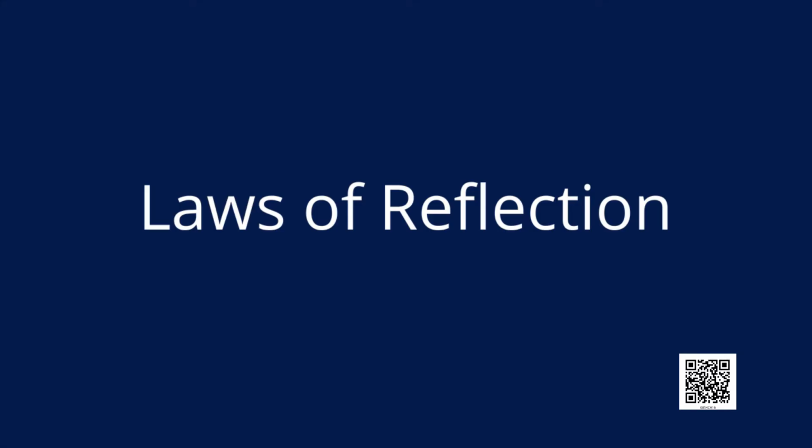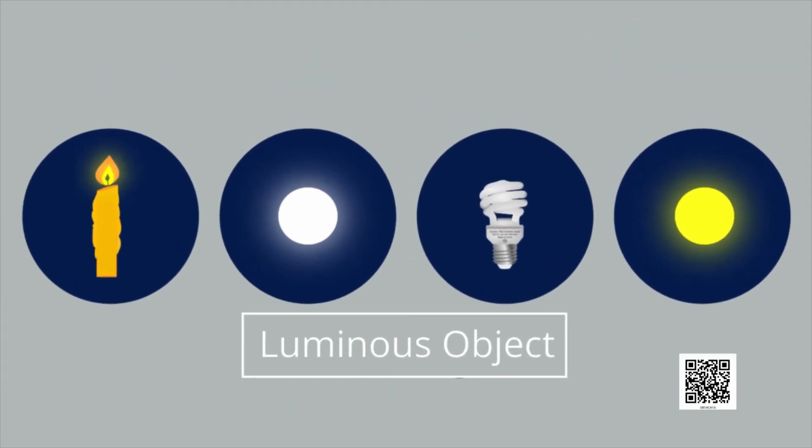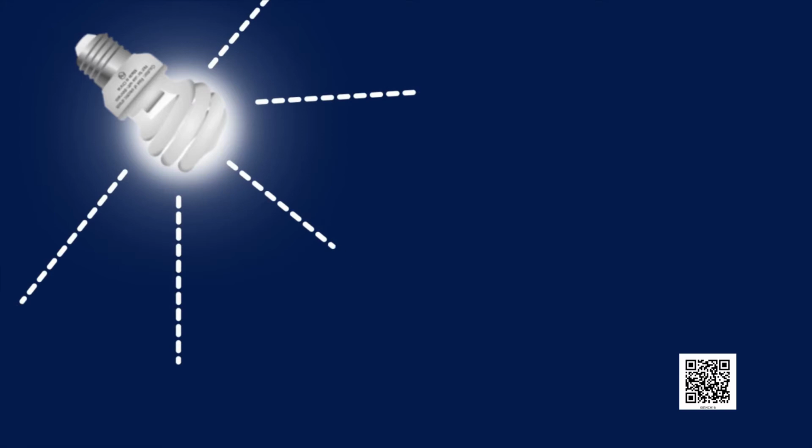Now, let us study laws of reflection. Children, we have learnt about luminous and non-luminous objects. Can you guess in which direction luminous objects send their light? Look at this fluorescent bulb. It gives light in all directions.